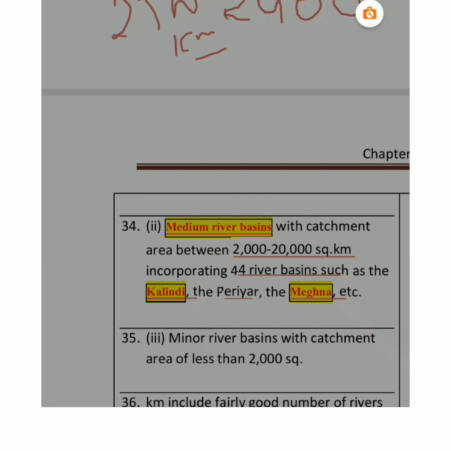A river never moves in a straight line, right? It moves in a zigzag way like that. This is called meanders basically. And these rivers never move in a straight line. They shift their courses again and again, and that's the reason why they cause floods, right? Now I'm giving an example of what will happen if they shift their courses. So I've given the example now, the river Kosi.